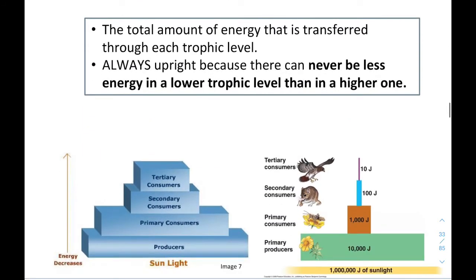So the three types are pyramids of energy. The pyramid of energy is always, always, always upright, and the word upright means bigger bottom and then getting progressively smaller as we go up. That's because of those laws of thermodynamics we talked about before, where there must be energy losses from one level to the next, because no process is 100% efficient.